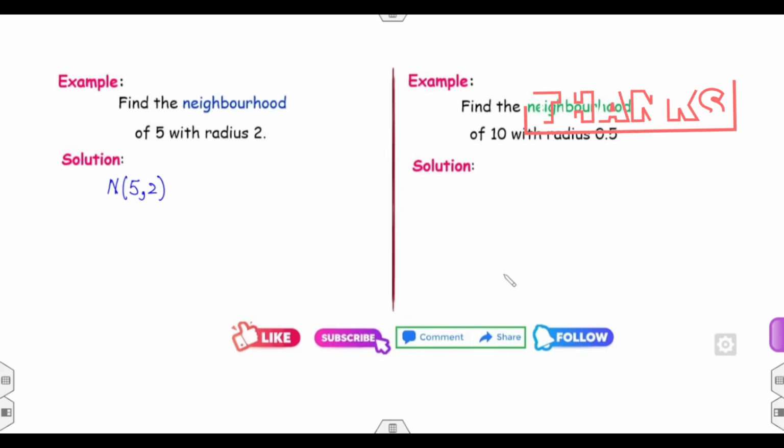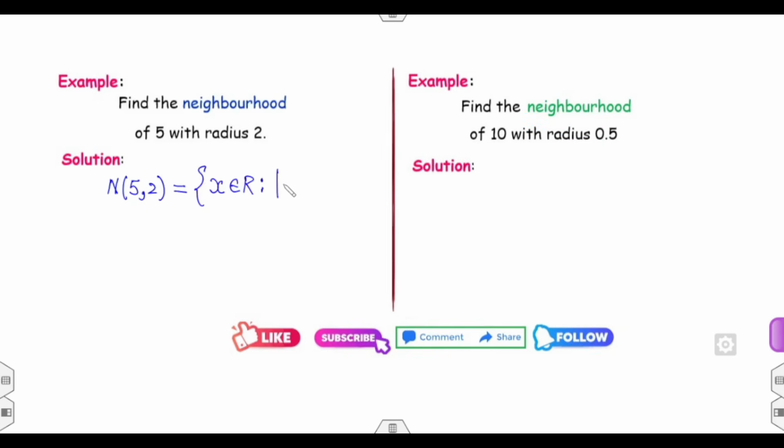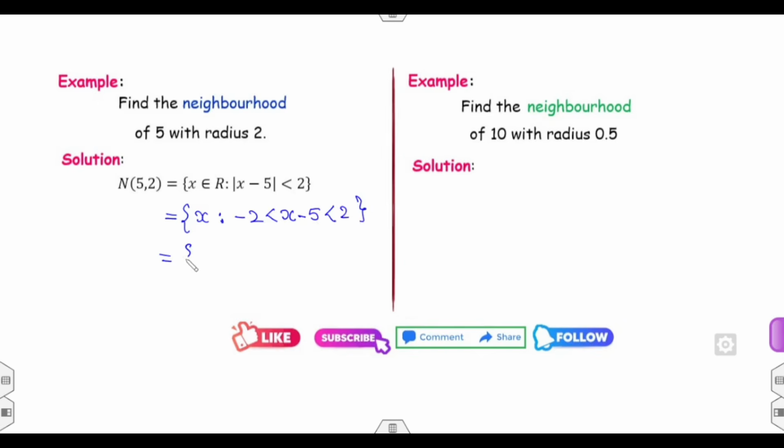So what is your target in this example? Your target is the collection of all those x in R such that the center is 5 and the radius is 2. Can you find the values of x which satisfy this condition? Clearly, the collection of all those x such that -2 < x - 5 < 2. So can you find the value of x? x will be 3.